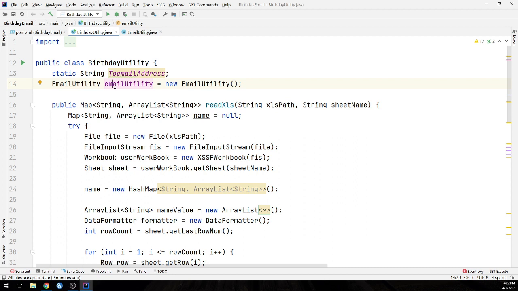Then, how to trigger the email on a daily basis? We can use Jenkins. Whatever code we have written here, we need to store in some repo, pass that repo to Jenkins, set all the parameters in Jenkins, and cron that job on a daily basis. If somebody has a birthday, at that time an email will be triggered to the whole team. So without manual work, we can automate this kind of birthday email.